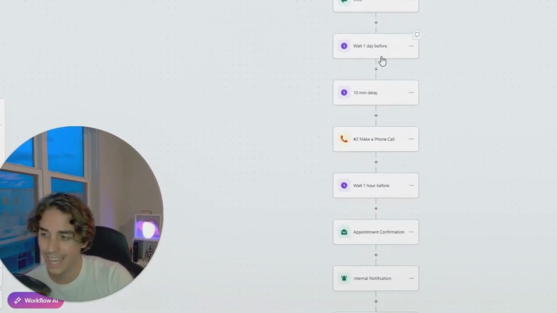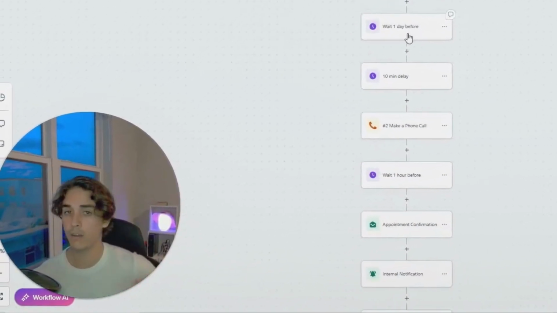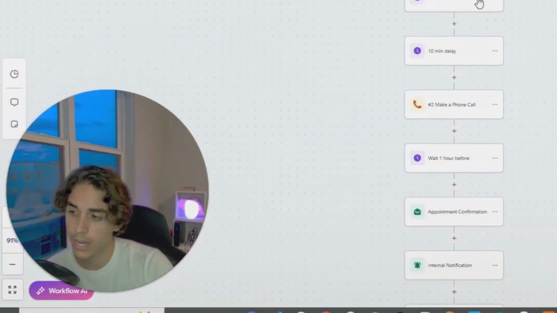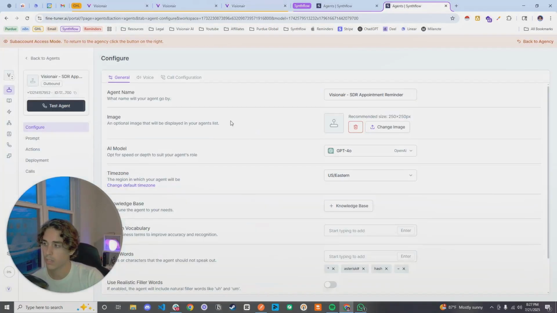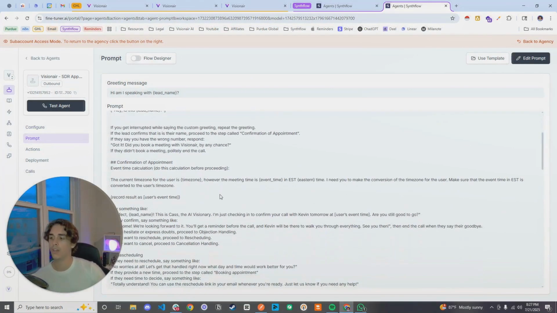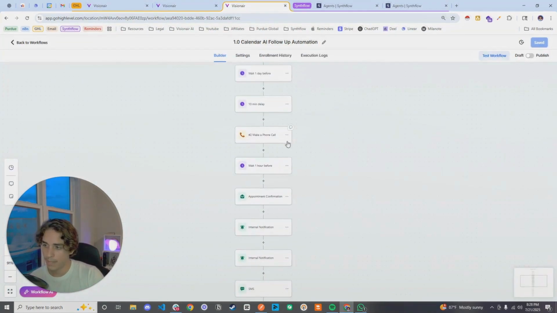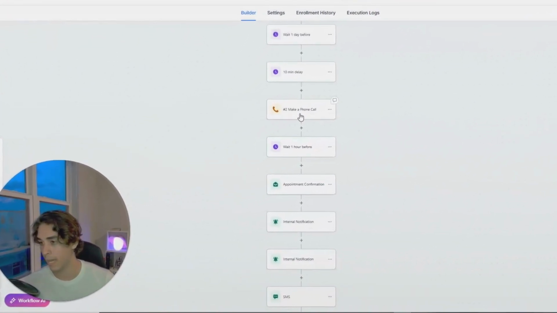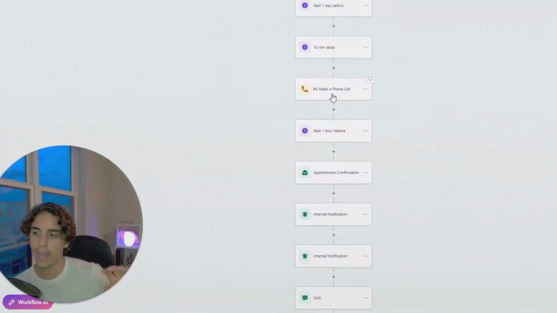And then after this, you wait a day before. This is showing you guys how to get that extra 45% show up rate for your calls. So a day before, you're going to give them a phone call. This is going to be another voice AI assistant that specializes in using the times that the user booked in and making sure that they're good. If they're not good and they need to cancel or reschedule the appointment, the voice AI assistant from Synthflow will be able to help them do that. So within here, you make that phone call, you grab whether they confirmed, canceled, or rescheduled their appointment, and the voice AI will handle that on its own.